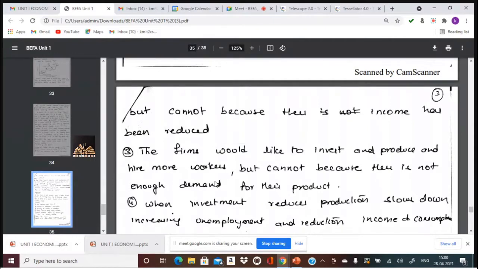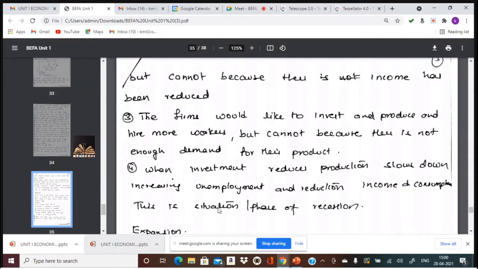There is no capability of the consumers to buy. There is no money, isn't it? When investment reduces, production slows down, leading to unemployment, reduction in income and consumption. This is a situation of contraction or a recession. Contraction is also known as a recession.